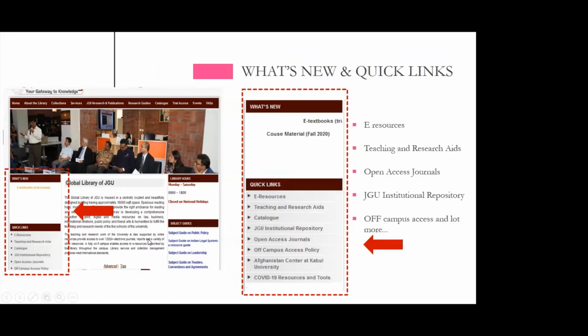Right below that, we have the What's New tab and quick links that will tell you all about what is going on in the library, or anything new we have to offer in terms of resources or services. Under quick links, you can directly land on the pages you are looking for. It could be just the e-resources, teaching and research aids, or directly going to the catalog or knowing more about open access journals or the off-campus access policy.